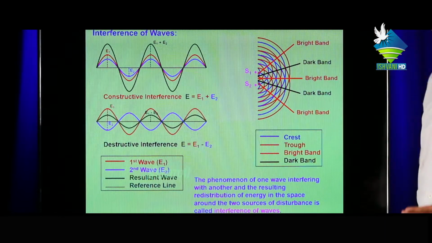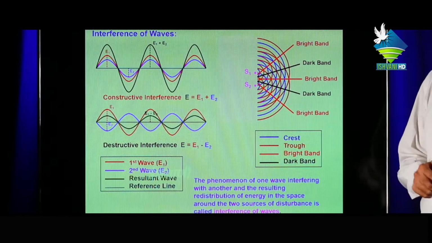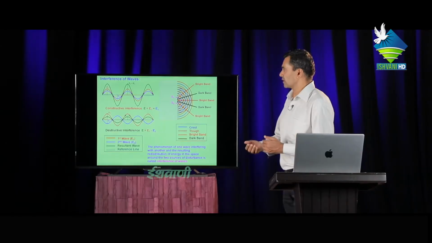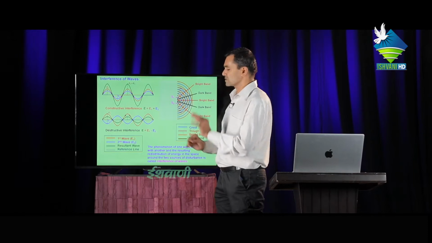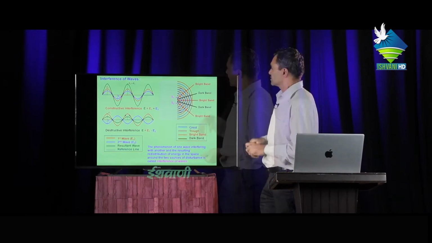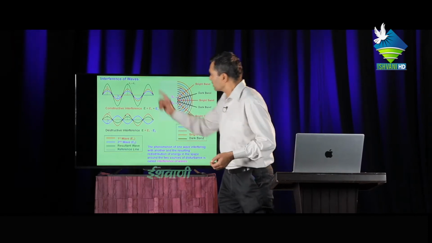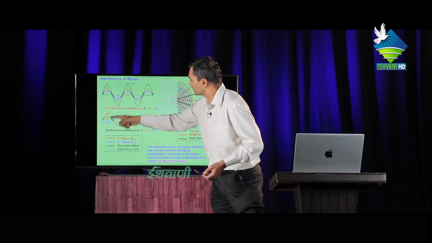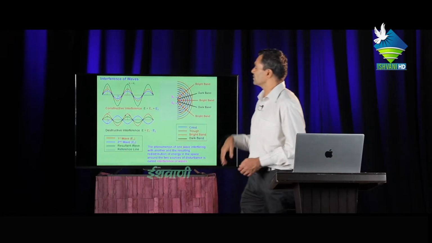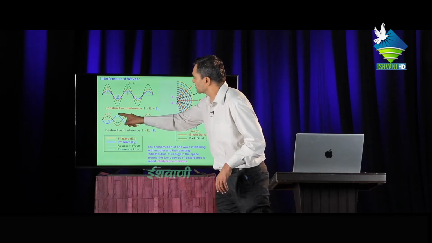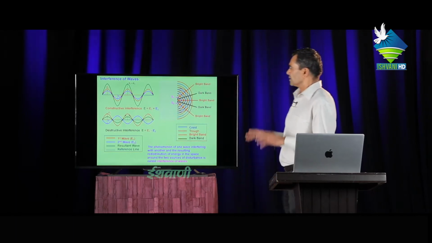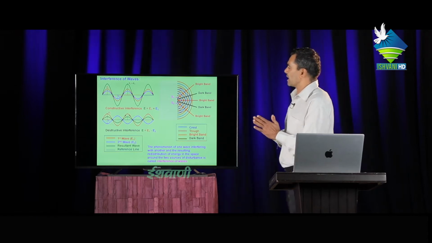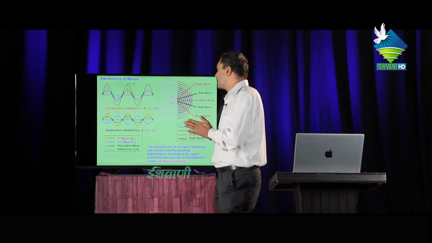But after a long time, one wave moves with a larger velocity than the other, because the velocities of the two waves are slightly different. Then a situation comes where the crest of the first wave coincides with the trough of the second, and the crest of the second coincides with the trough of the first. In this case, the amplitude or intensity will be minimum.